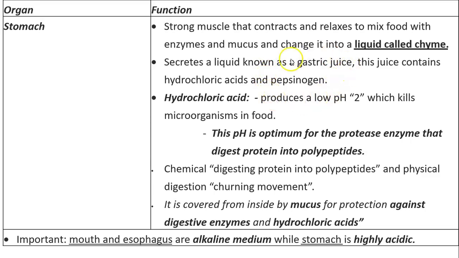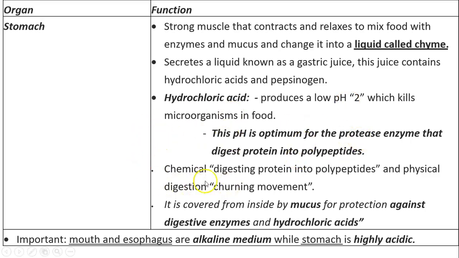Pepsinogen is the liquid that will turn later into the protease enzymes, but after being activated by the hydrochloric acid. So the hydrochloric acid provides the low pH, because the low pH, pH 2, is the optimum pH for protease enzyme to work and to digest protein into polypeptides and later into amino acids.